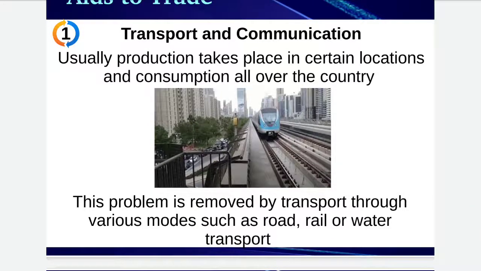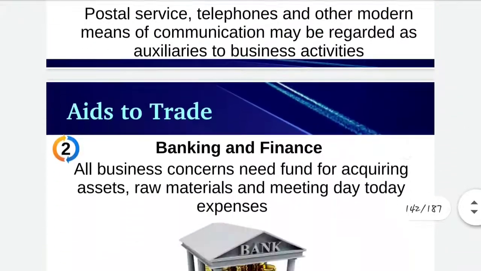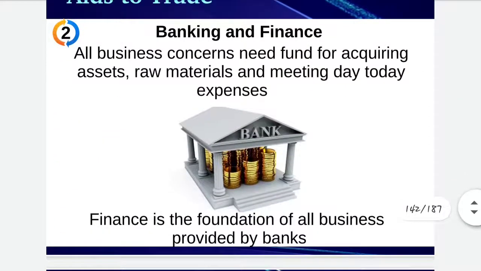So the first one is transport and communication. The consumers of goods, as you know, are spread over a vast area. Goods are produced at one place and have to be sold in various places. So transportation helps in those activities. It can be of three types: road, rail, or air transport.